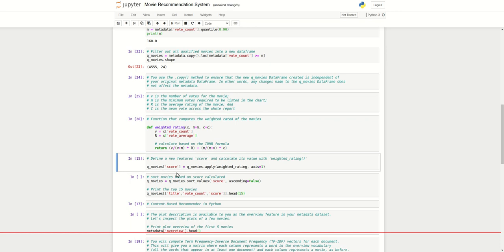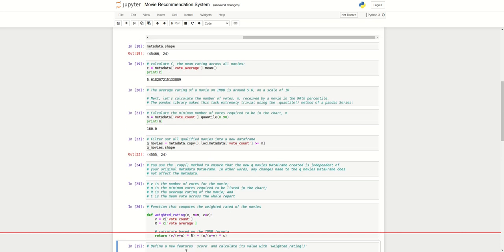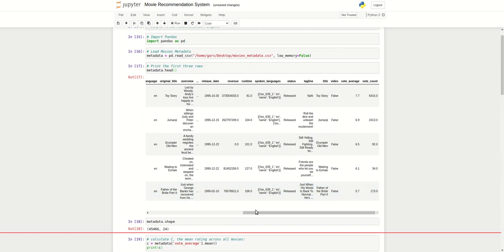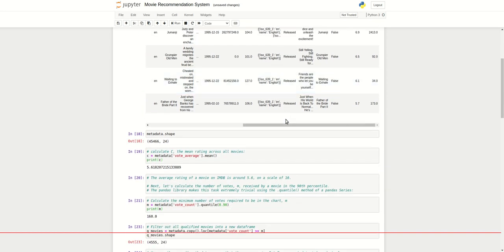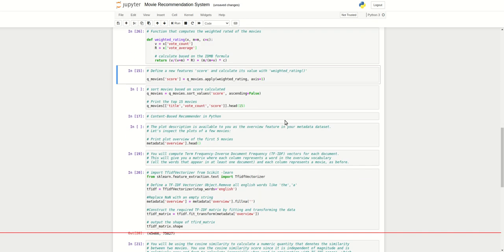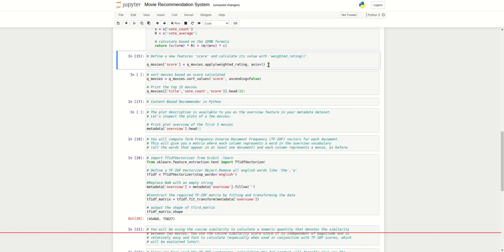Then for the qualified movies we need to find the score. For example, if it is a better movie, the best movie you see, its score is around 8, 9, 10, or if it is the worst movie, its score is 2, 3, 4, out of 10.